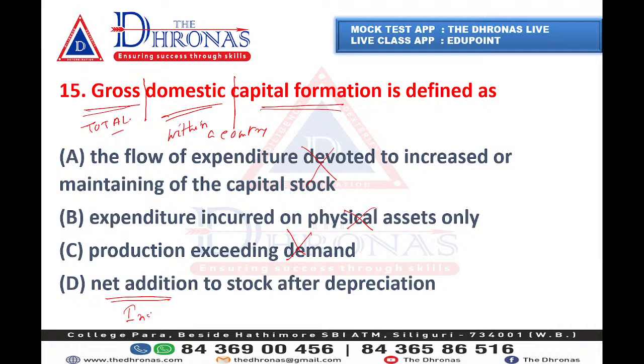So capital formation means increase to stock after depreciation. So that will be the ultimate answer. The simplified option can be that gross domestic capital formation means net increase of a capital, or net increase of physical asset.